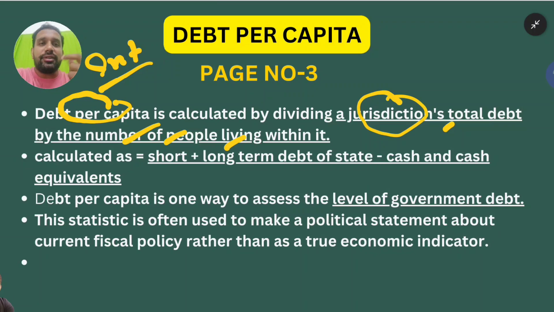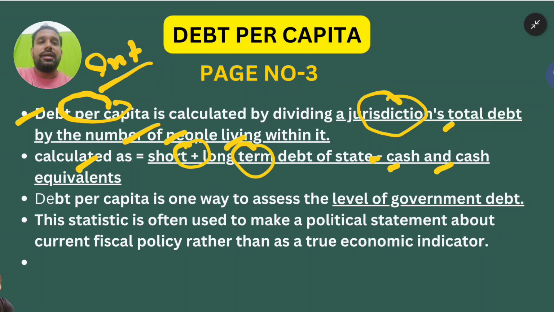Why do we have to do all of this? What is the use of this? I'll come to that in the second part of the question, that is, implications. After writing this in the introduction, you write this one: it is calculated as both short-term and long-term debt of the government minus cash and cash equivalents.